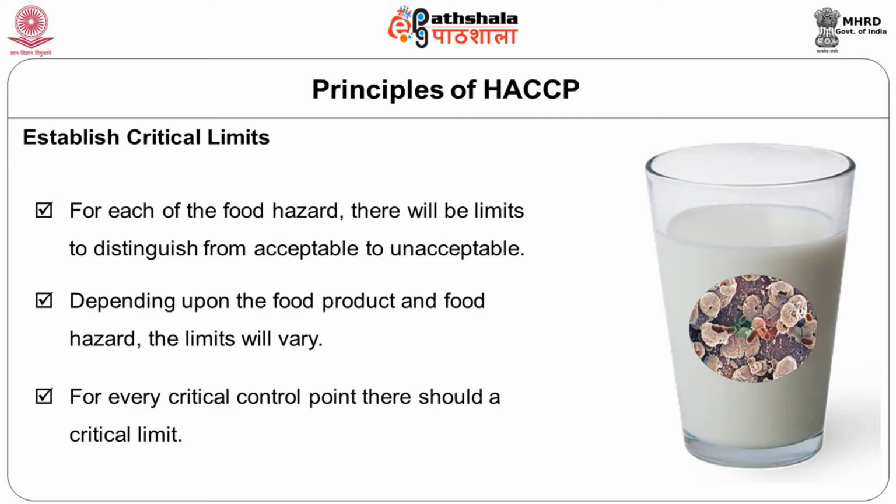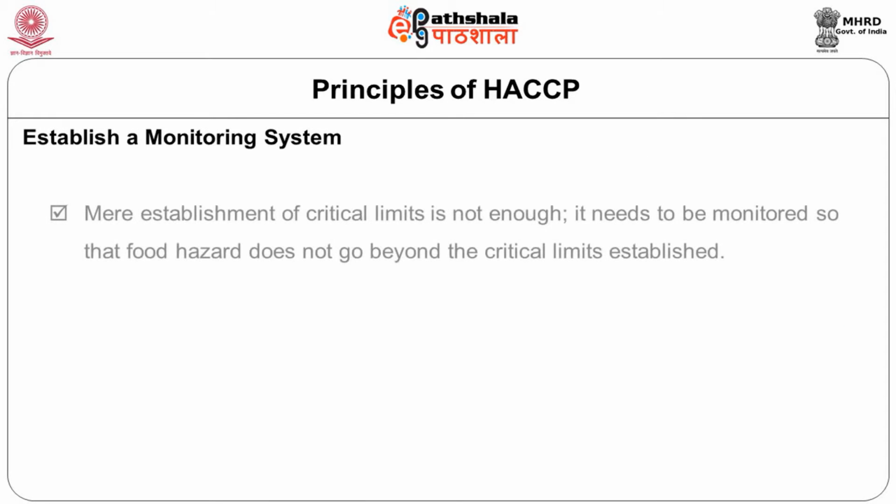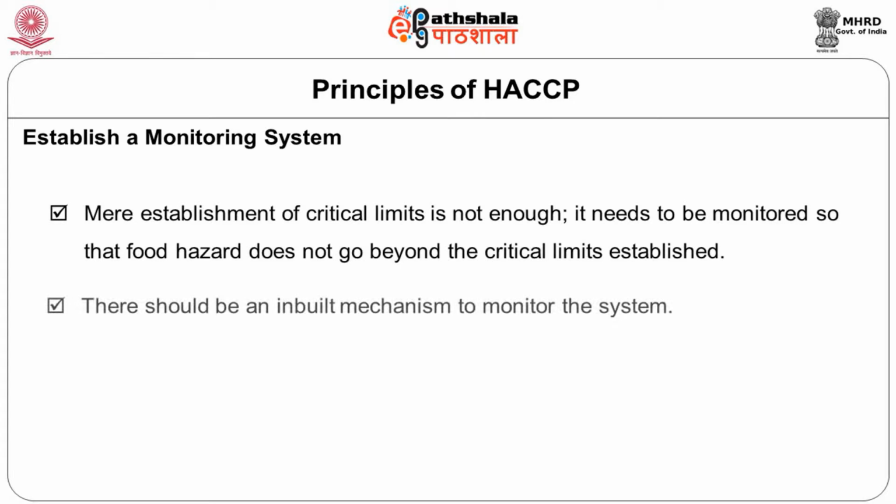So you have to establish these critical limits for your own processing unit or your product. Once we have established the critical limits, that is not enough. Establishing a limit itself will not take care of the hazard. So then we have to establish a monitoring system. How do you monitor whether the critical limits are crossed or everything is within the critical limits? How do you know that? That has to be done by a monitoring system. This is another principle in HACCP that we have to take care of.